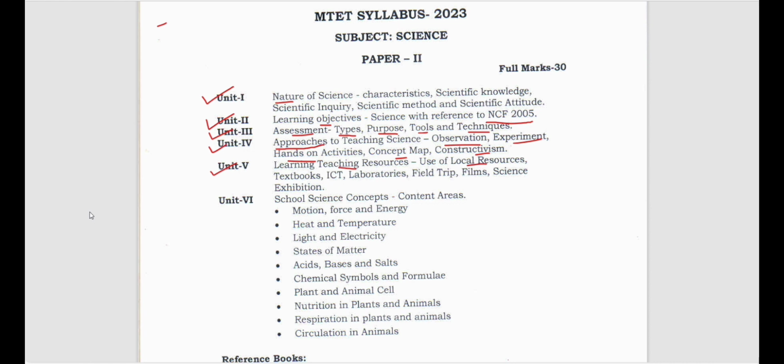Now textbooks, so we all know that in schools we use textbooks, right? Then ICT, how information and communication technology is used as a learning resource, that we have to know. Then laboratories play a very important, very vital role in learning of science, right? Then field trips, of course. I was lucky enough when I was doing my BSc, we were taken for several field trips, from first year to third year.